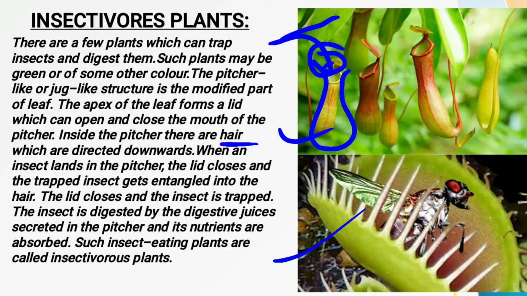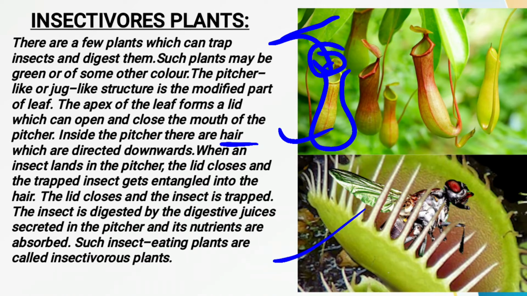So whenever any insect sits on this pitcher plant, it closes its lid simply and the insect slips inside it and gets trapped in the hair. And since the hairs are directed downwards, that insect is not able to move out of that pitcher leaf. So inside the pitcher, some kind of enzymes are also released. With the help of these enzymes, that particular insect which gets trapped in this pitcher plant is digested easily.